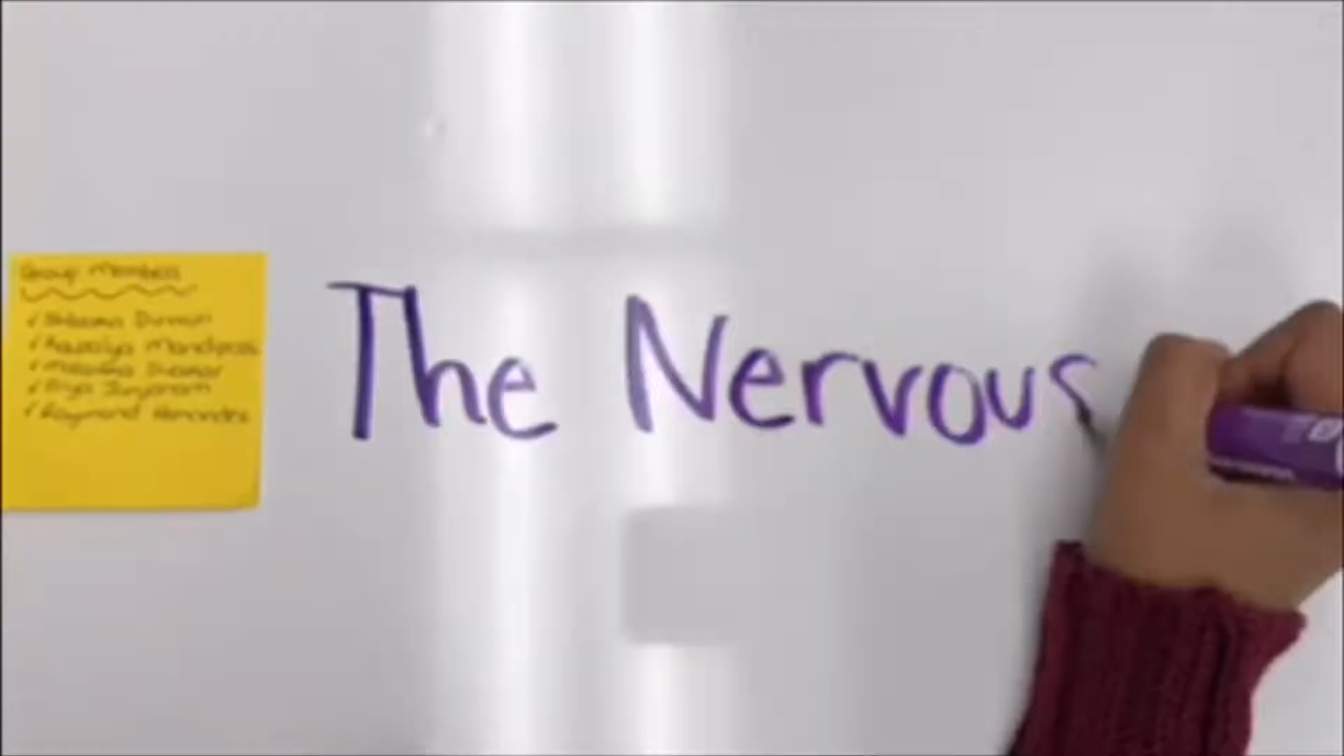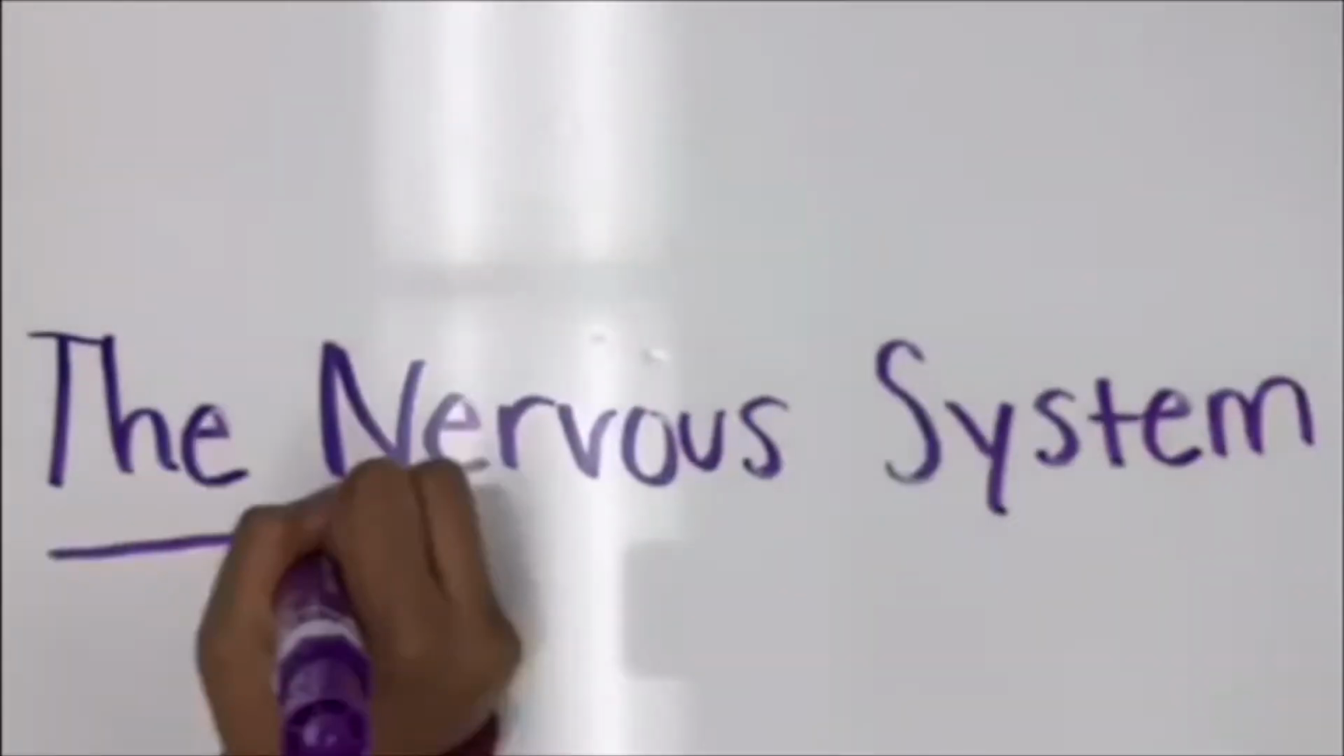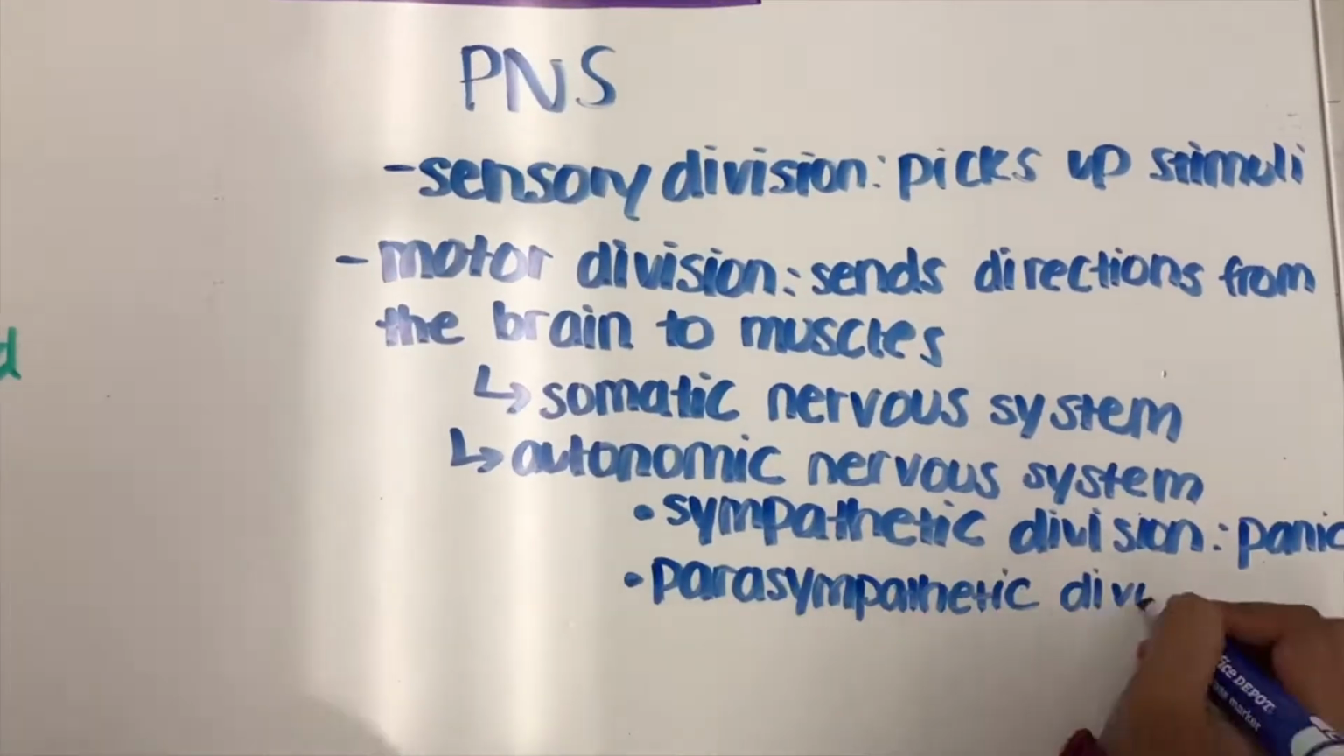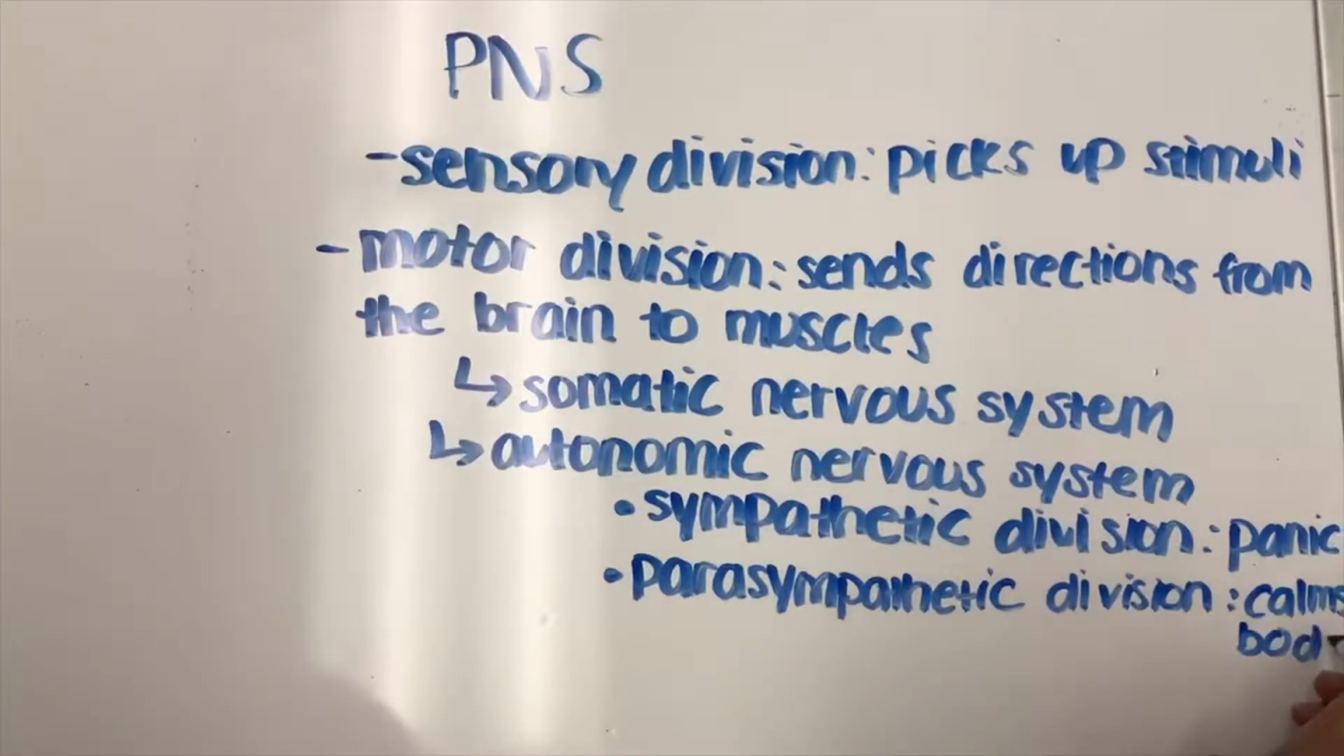What's up? Today we're going to be talking about the nervous system. So starting off, it's split into two categories, the peripheral nervous system and the central nervous system.